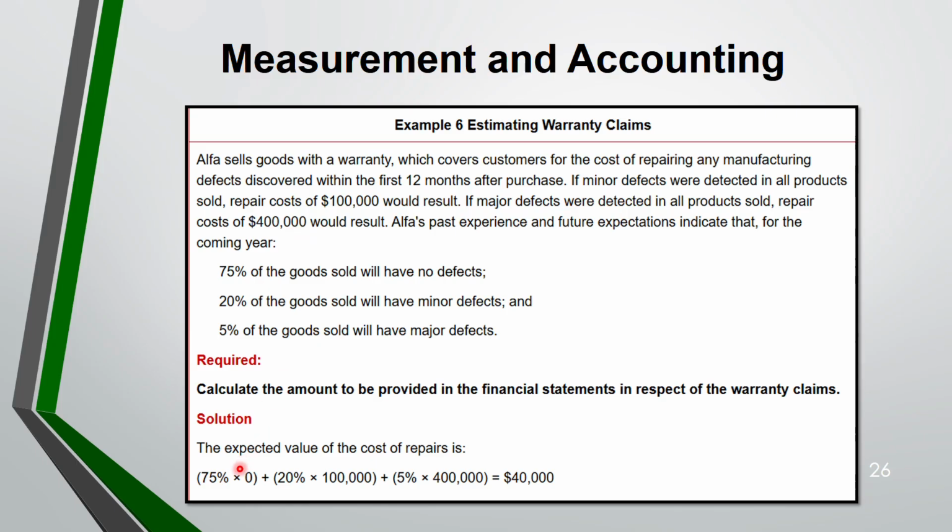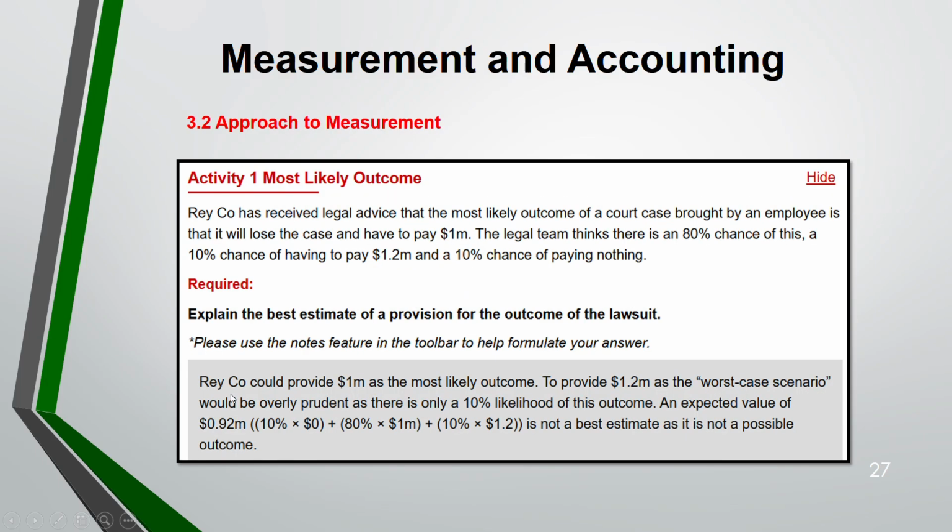So when you find the expected value, you are supposed to calculate the amount to be provided in the financial statement regarding warranty claims. First 75%, since you are not given any figure, will be into 0. Then 20% into 100,000, because this is the amount that will cost with minor defect, and with major defect is 400, therefore 5% into 400. This is how you find the expected value. You multiply the probability of it occurring, in this case the percentage, with the cost, and add them together. That's your expected value. In this case, provision is 40,000. Provision for warranty.